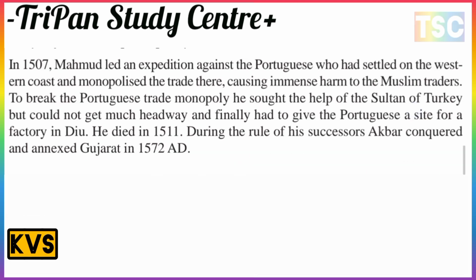In 1507, Muhammad led an expedition against the Portuguese who had settled on the western coast and monopolized their trade. This was causing immense harm to the Muslim traders. To break the Portuguese trade monopoly, they responded to the request for help from the Sultan of Turkey but could not make much headway, and the Sultan had given the Portuguese a site for their factory at Diu. He died in 1511, and during the rule of Akbar, Gujarat was conquered and annexed in 1572 AD.